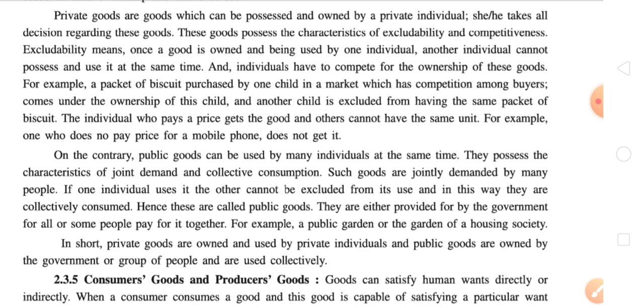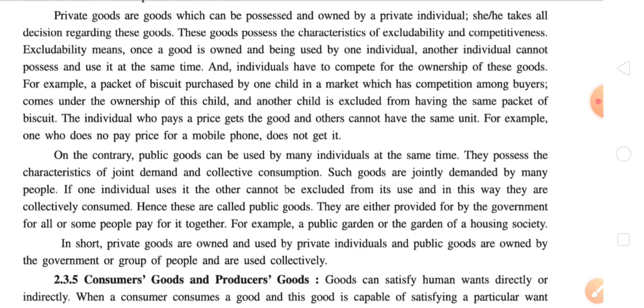It is possessed and owned by a single person, by his or her own. She or he takes all decisions regarding these goods. It means whether to recharge the phone or whether to take the school bag, etc. The decision is totally dependent on a single person, and that's why it is called a private good.